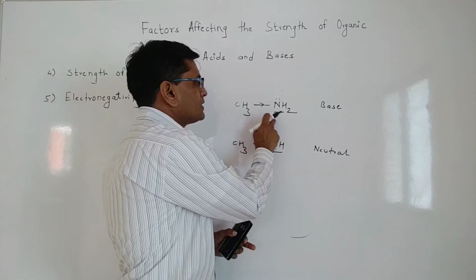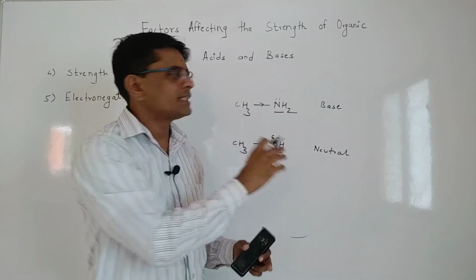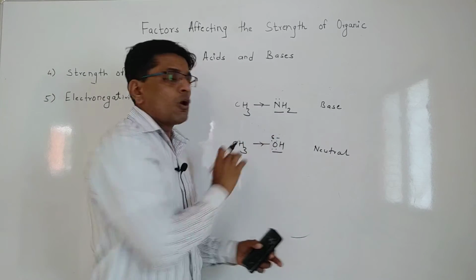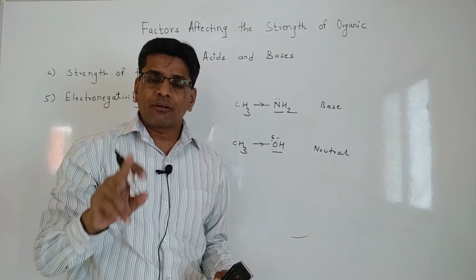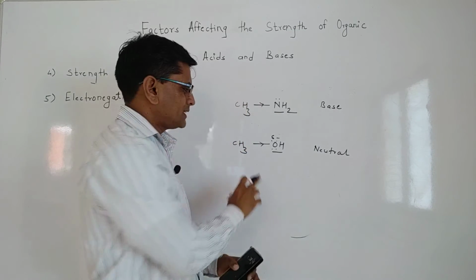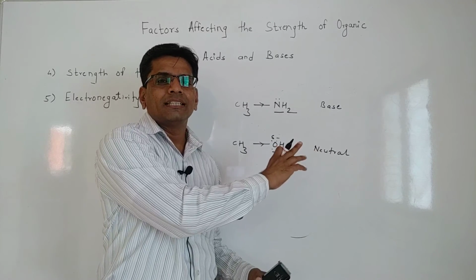That is why, according to the Lewis base definition, the molecule which donates the lone pair is called a base. So, this methylamine is basic in nature. Even though oxygen has 2 lone pairs, according to the definition, this molecule could not donate the lone pair, that is why it is not basic. That is why we say alcohols are neutral in nature.